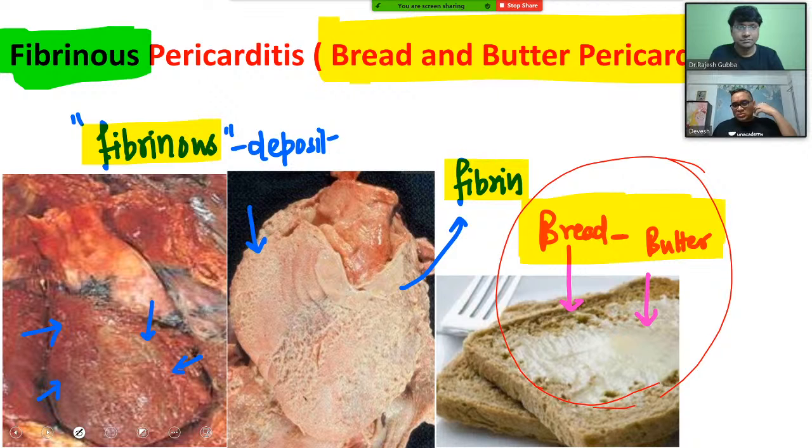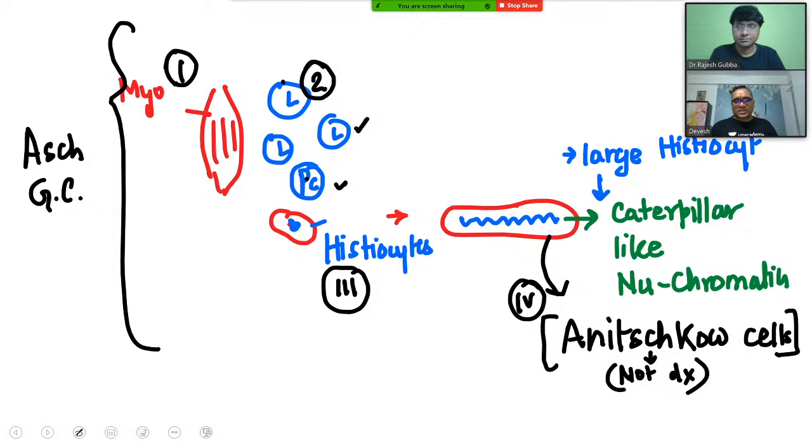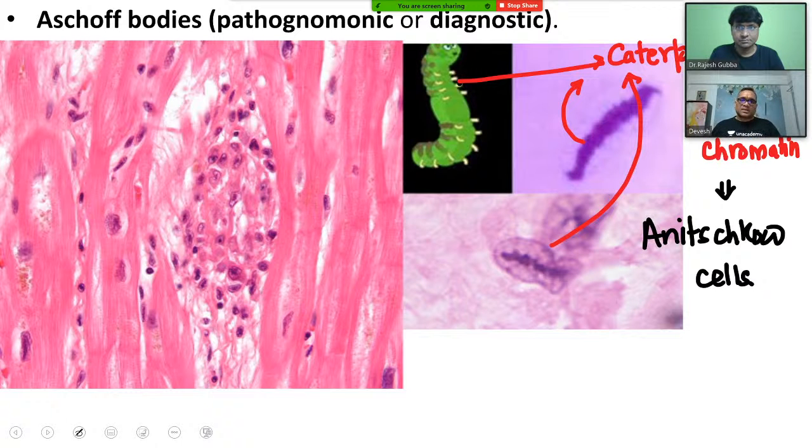So when you see the microscopy in the next slide, in this slide you can see I am showing you myocardium.